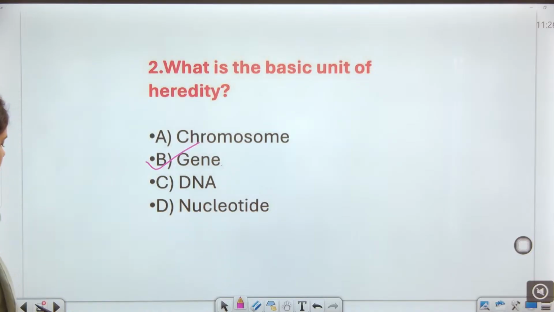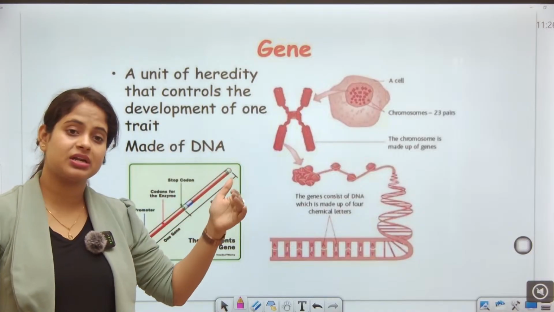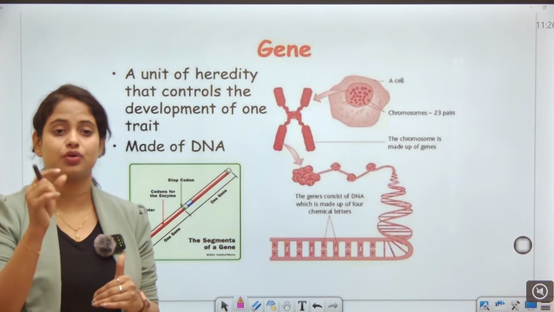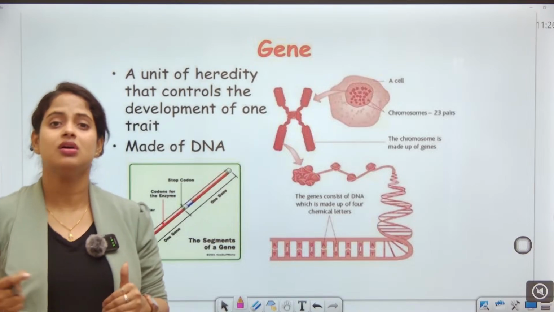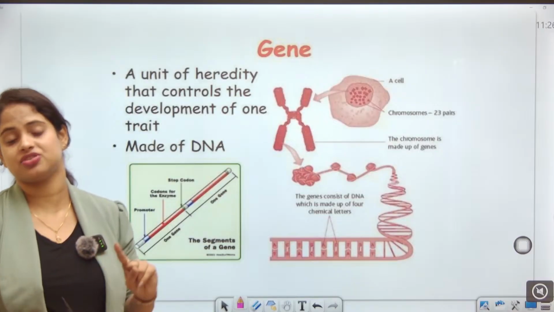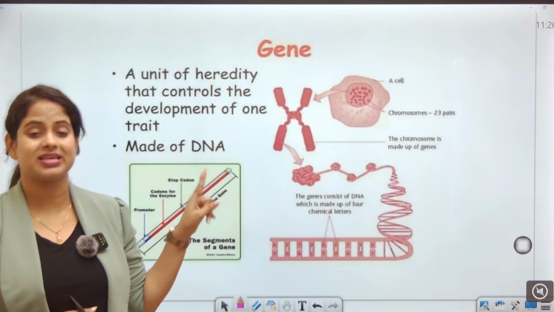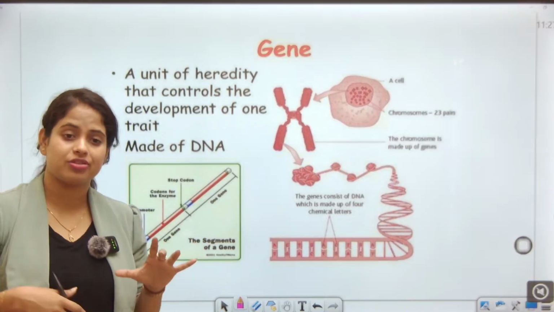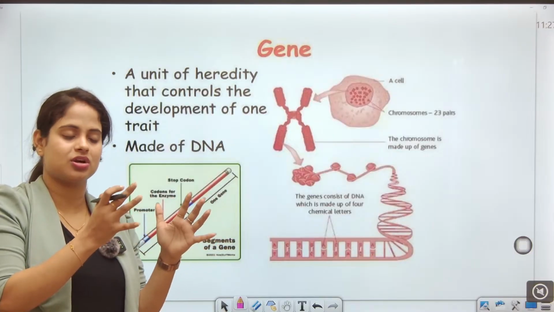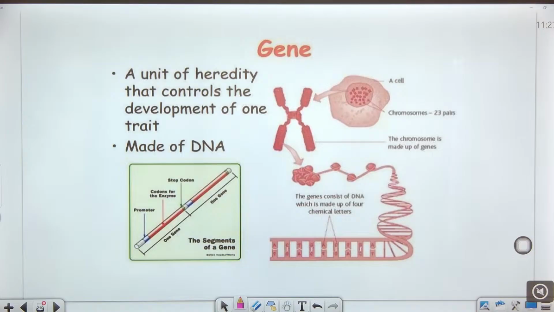That is the gene. See, the gene is the unit of heredity that controls the development of one trait. That is the gene, and it is made up of what? DNA. And the DNA is made up of what? Sorry, not cell, the genomes. Okay, the set of genes is called the genome.